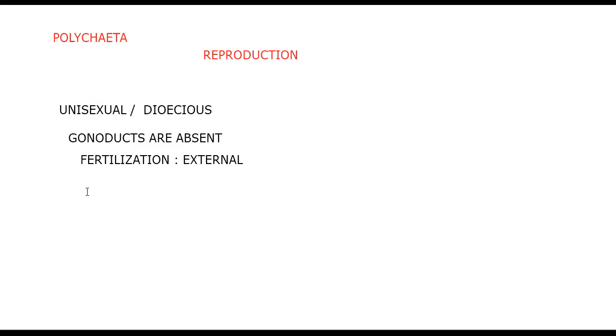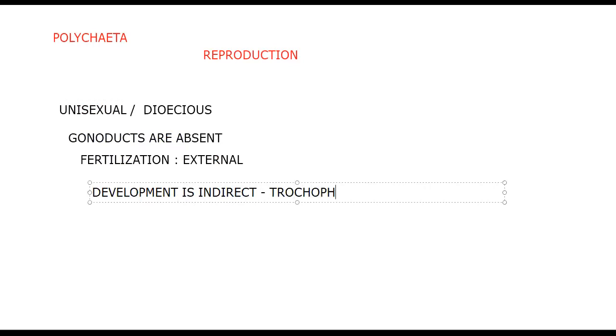Then development is indirect. When we announce indirect development, we need to mention the larval form name. The larval form is called the trochophore larva. This is the story of Polychaeta: unisexual or dioecious, gonoducts are absent, fertilization is external, development is indirect. The same features we need to write here in the differences.